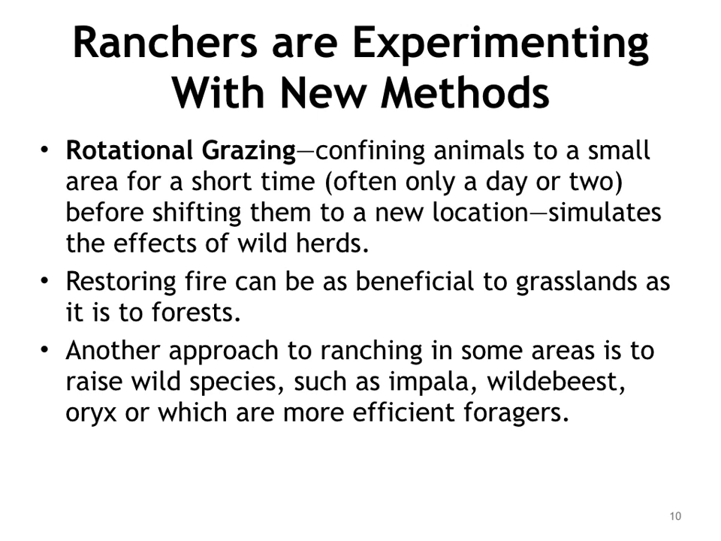This approach doesn't work everywhere, however. Many plant communities in the United States desert Southwest, for example, apparently evolved in the absence of large hoofed animals and can't withstand intensive grazing. Restoring fire can be as beneficial to grasslands as it is to forests. In some cases, ranchers are cooperating with environmental groups in range management and preservation of a ranching economy.